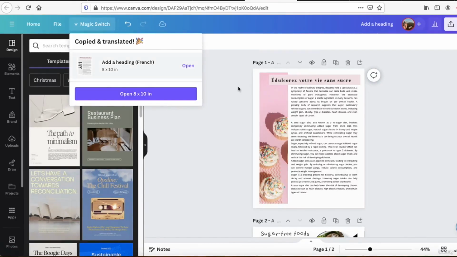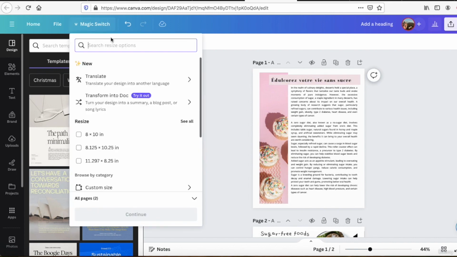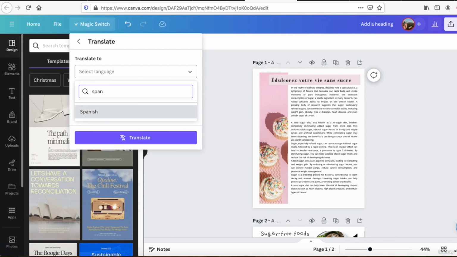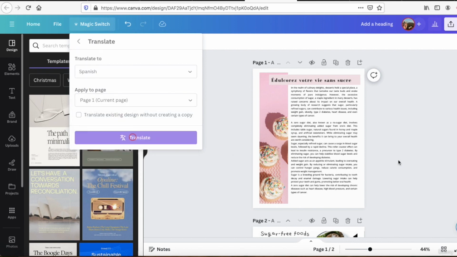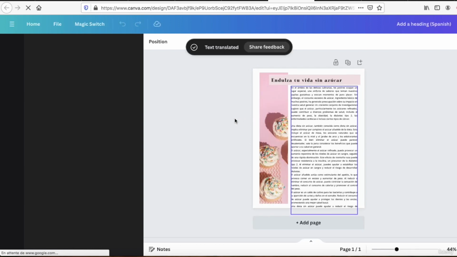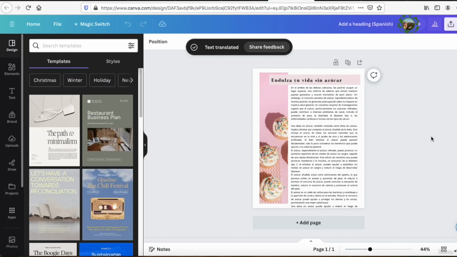And also just here you can translate in Spanish from Canva with the Magic Switch Translate, and you can see that you have also Spanish and other languages, and you translate and it will open a new page with the Spanish version. Open 8 by 10 inches and you have your version in Spanish, so you can see here that you can easily publish your book, the same book, in several marketplaces, in several languages. Okay, I hope it's clear for you.